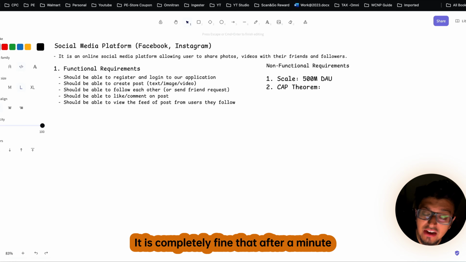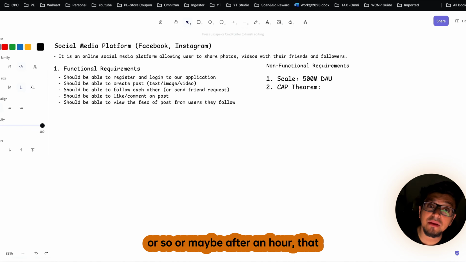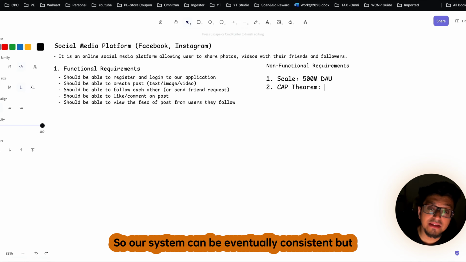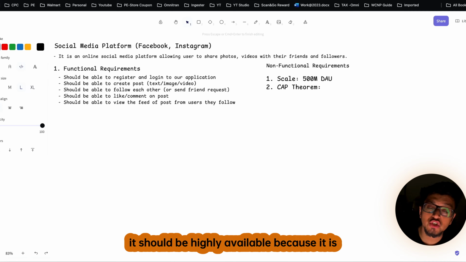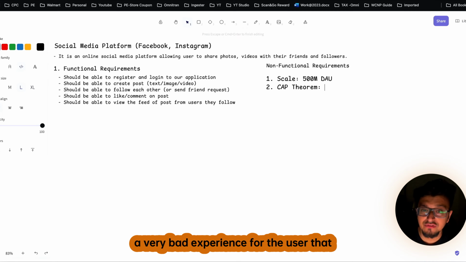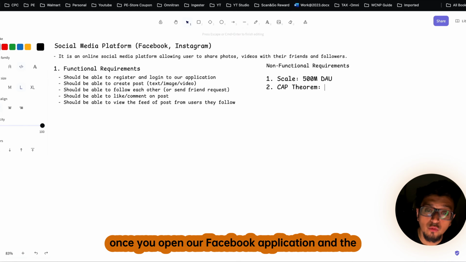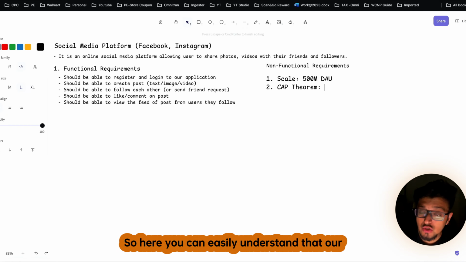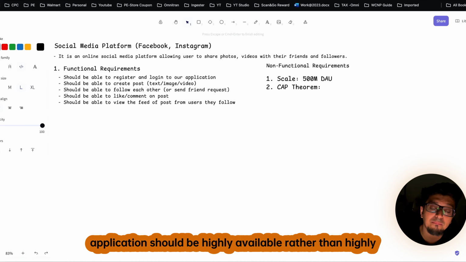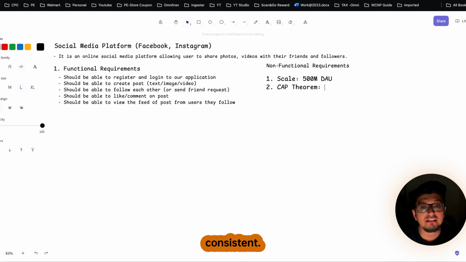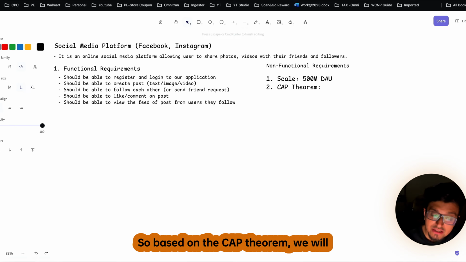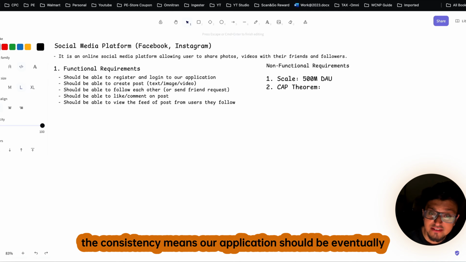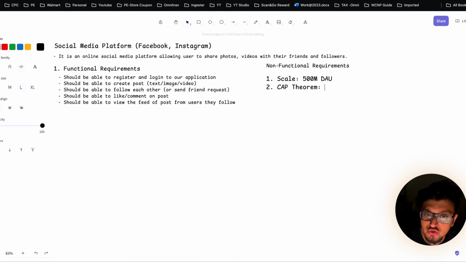It is completely fine if after a minute or so, or maybe after an hour, that post is visible to my follower. So our system can be eventually consistent, but it should be highly available, because it is a very bad experience for the user if they open our Facebook application and the application is down for some time. So you can easily understand that our application should be highly available rather than highly consistent. Based on the CAP theorem, we will give priority to availability rather than consistency, meaning our application should be eventually consistent.